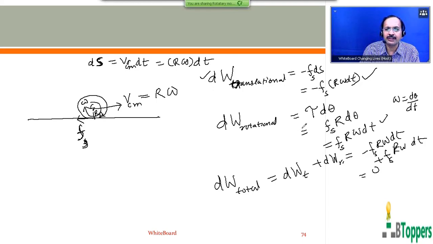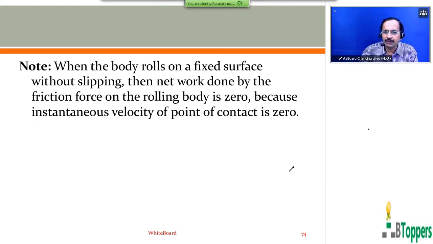So when the body rolls on a fixed surface with no slipping, the sum of the translational and rotational work done by the friction force will be 0. This conclusion I am going to show you on the screen, which you can copy in your notes in the next slide. So look at the conclusion here, which I just discussed. When the body rolls on a fixed surface without slipping, then the net work done by the friction force on the rolling body is 0, because the instantaneous velocity of the point of contact is 0.